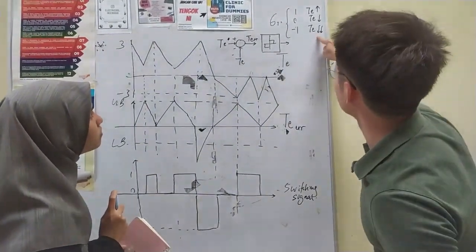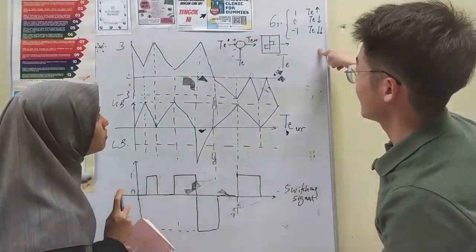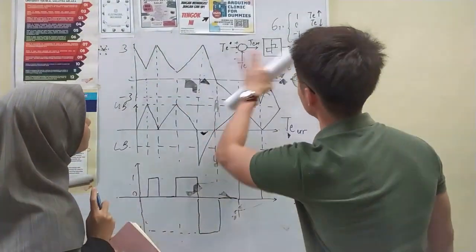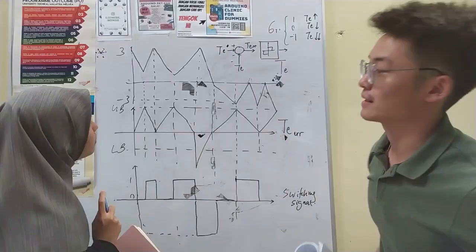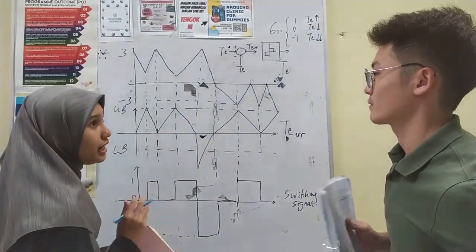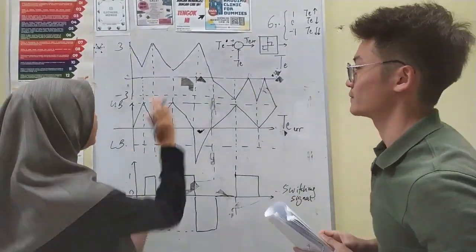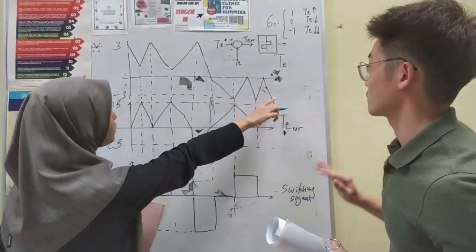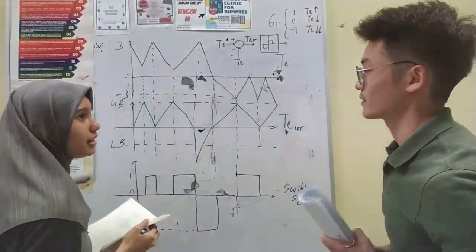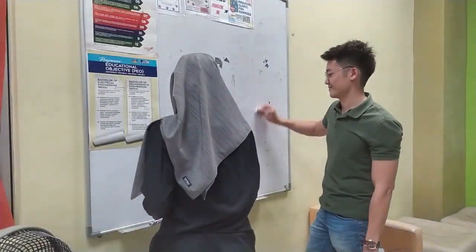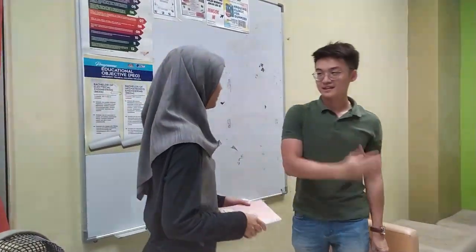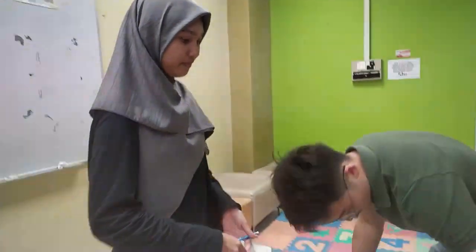It means that the torque will decrease critically for the right portion, and for the left portion, the torque will increase. So this is all related to the 6 sectors. This one will go to the left and this one will go to the right. Right. Yes. I understand.